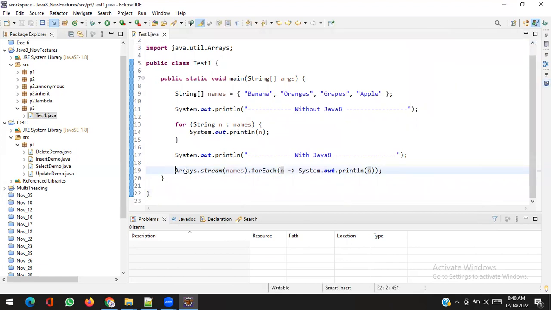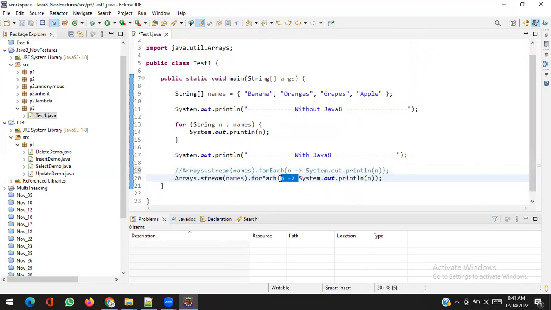Although we can write this syntax in a different way. We don't need to write this thing. And this is called method reference. The same thing, the way of doing the same thing, but this is by using method reference instead of lambda.